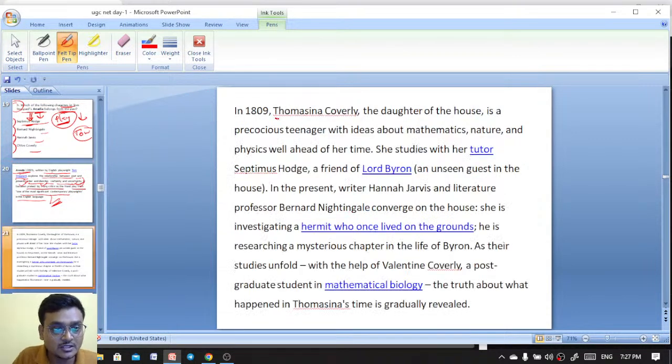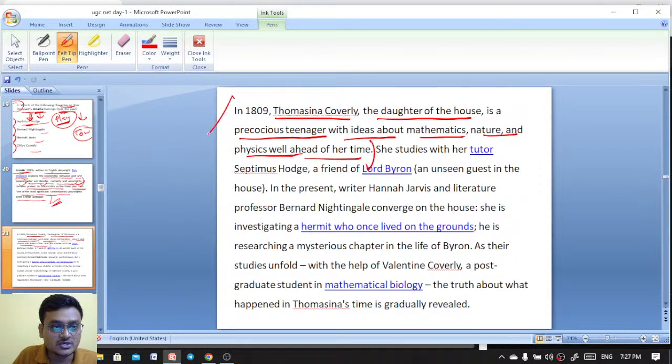Thomasina Coverley, the daughter of the house, is a precocious teenager with ideas about mathematics, nature, and physics well ahead of her time.